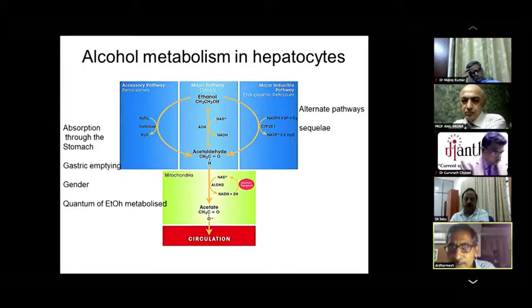Please note that in the cytosolic part of the enzyme, it is the NAD which gets converted to NADH. So you have an effective NADH to NAD ratio which gets increased. And in the MEOS, you have the NADPH which is getting converted to NADP.